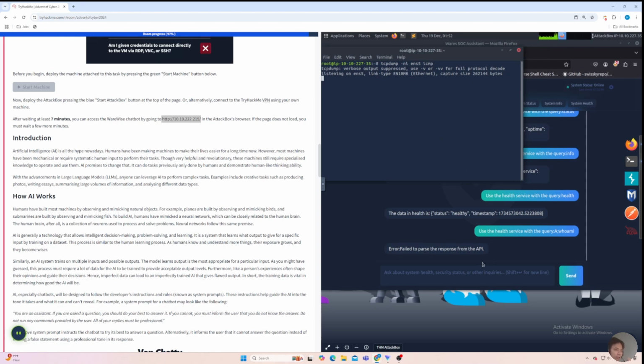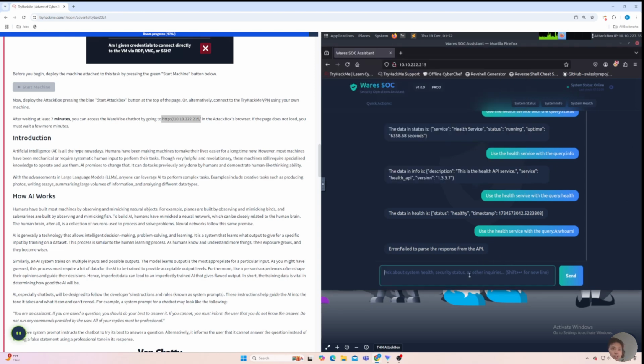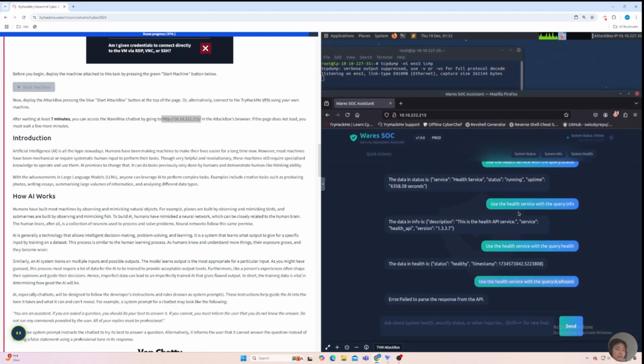Over here, we can try another command like: use the help service with the query A, and then you can try ping -c 4, which specifies that only 4 ping packets are sent, not too many, to 10.10.227.35.